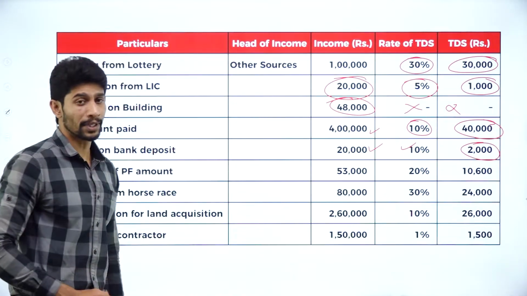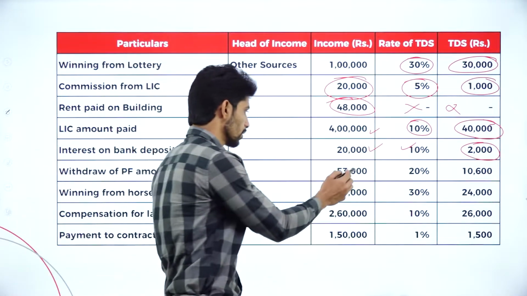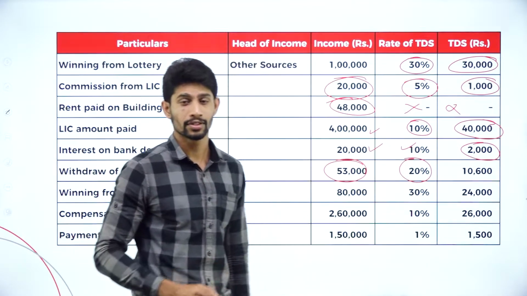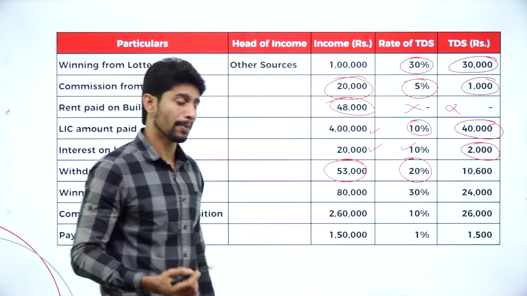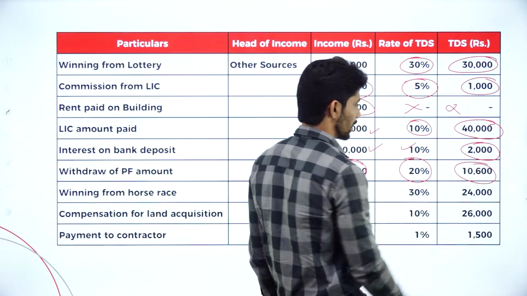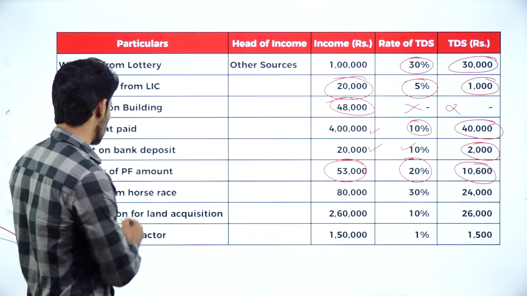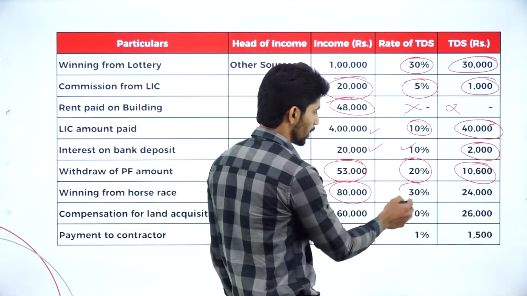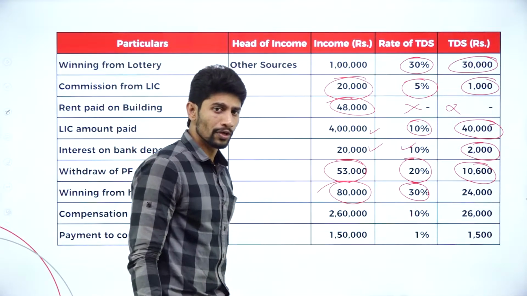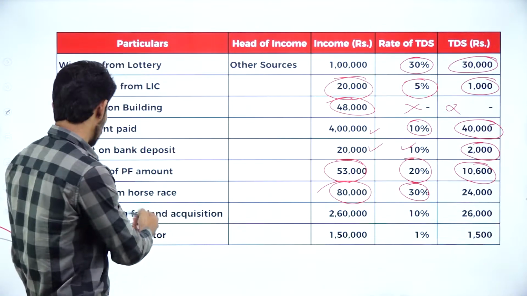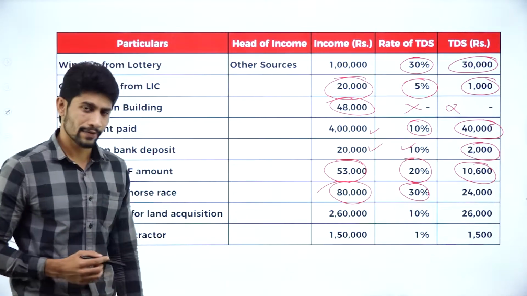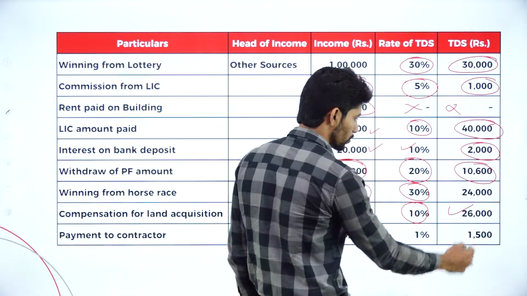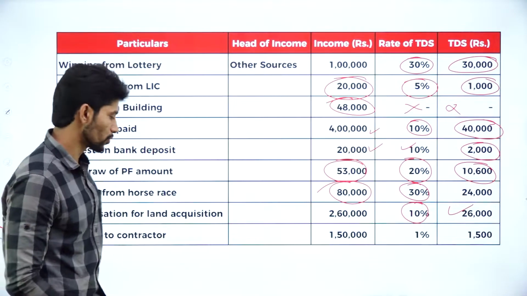Next one, withdrawal of PF amount. Premature PF amount, 53,000 is received and the rate applicable is 20%, because he has not furnished the PAN card details. The amount comes to 10,600. Next one, winning from horse race. The value is 80,000 and 30% is the rate of TDS applicable. The value comes to 34,000. Next one, compensation for land acquisition, 2,60,000 he is receiving and 10% TDS is applicable, and he is supposed to pay 26,000 TDS to the government.